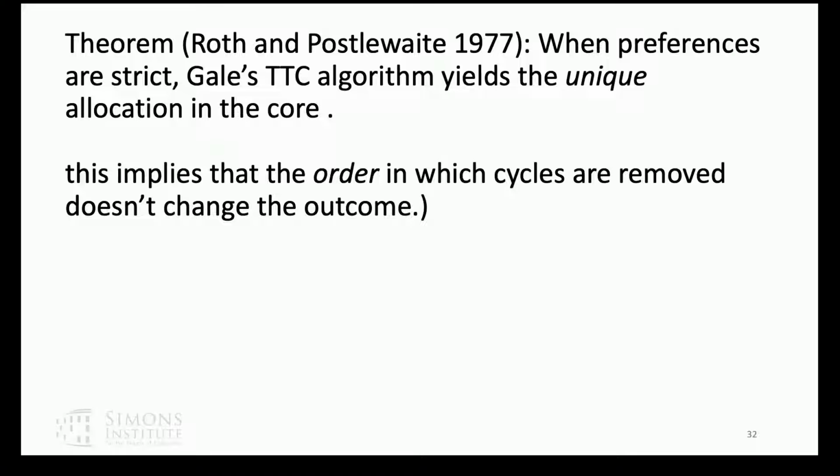And in this way, you label every node with what house the person who's pointing to it is going to get, no matter what order the cycles are removed in. And that's it, you've uniquely labeled all the houses. Therefore, there's a unique outcome in the core that doesn't depend on the order in which you remove things. So there's a family of algorithms that involve removing things in different order.